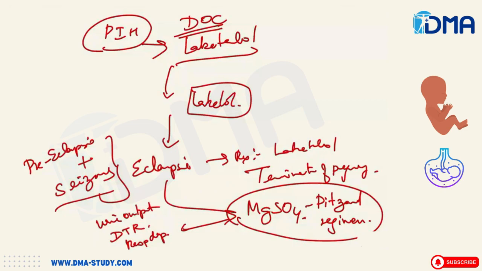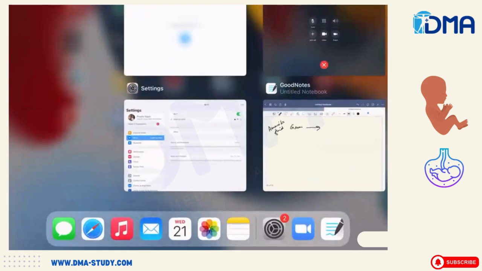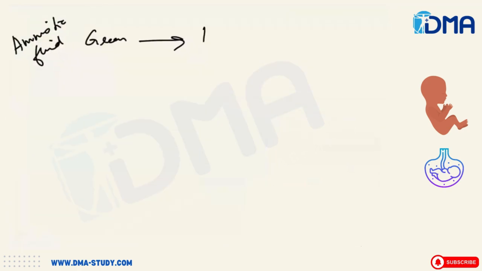Then coming to the color of the amniotic fluid and the possible diagnosis. The color of the amniotic fluid is green in color. Sundar, are you there? Yes, ma'am. Okay, good. So if it's green in color, it's meconium. Then if it's dark brown in color, intrauterine death.